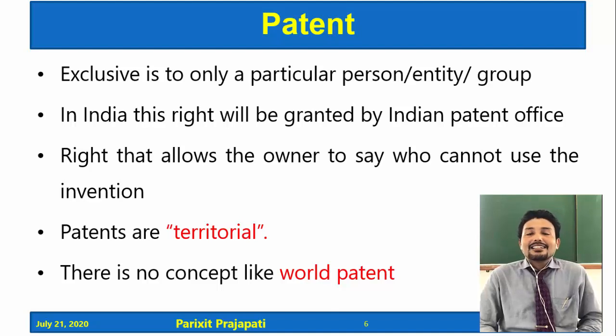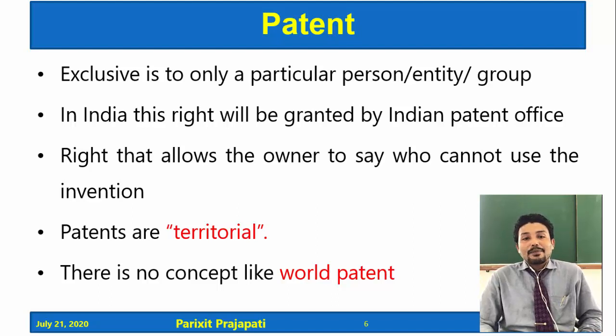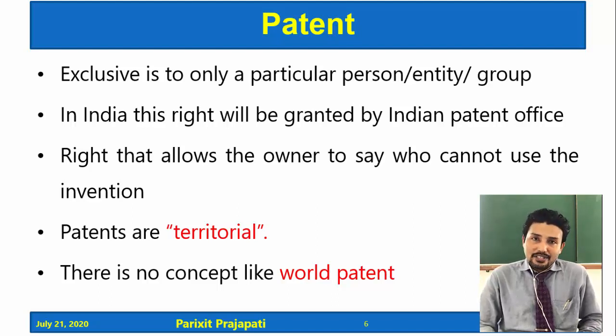In India, patents are granted by the Indian Patent Office, and this right allows the owner to say who cannot use the invention. And one more thing: patents are territorial. That means they are applicable in a particular country.